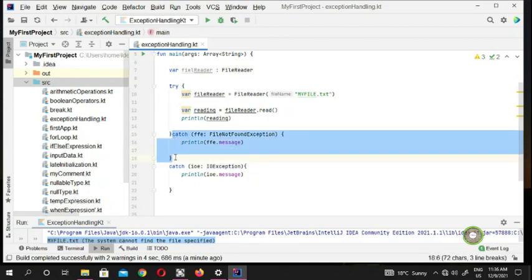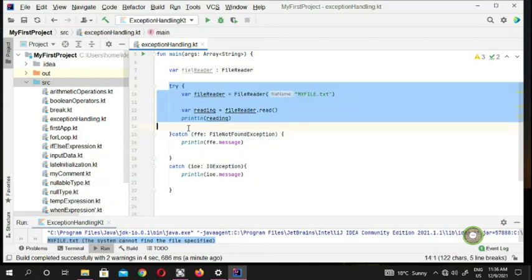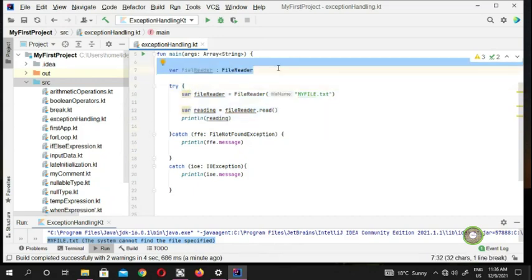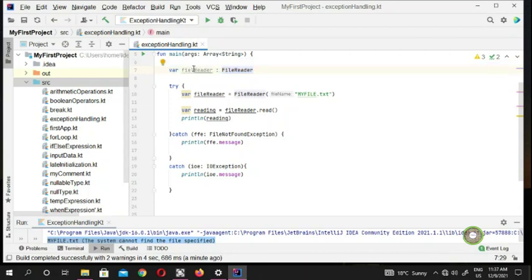but for every exception you need to put a catch here. So you try it once, you put a try, and you need to put your variable here on top, file reader, and the type is FileReader. This is the name you can create, myFileReader. It doesn't have to be fileReader. You can put myReader, for example. You can come here and say myReader, and change this to myReader. It doesn't have to be fileReader, but this one has to be, because this is a Java method.